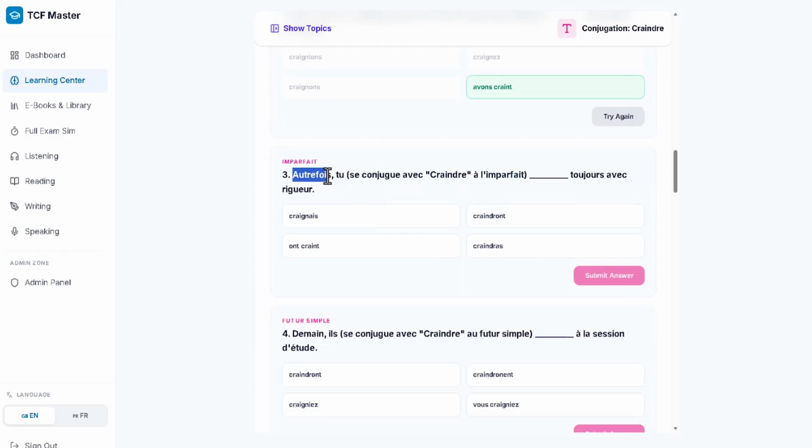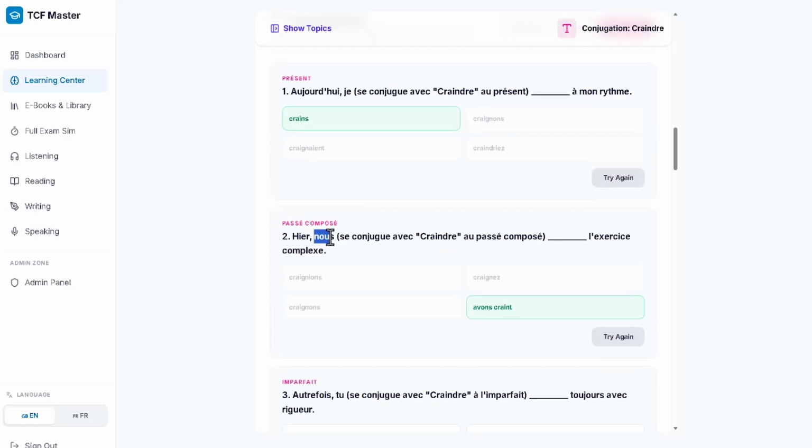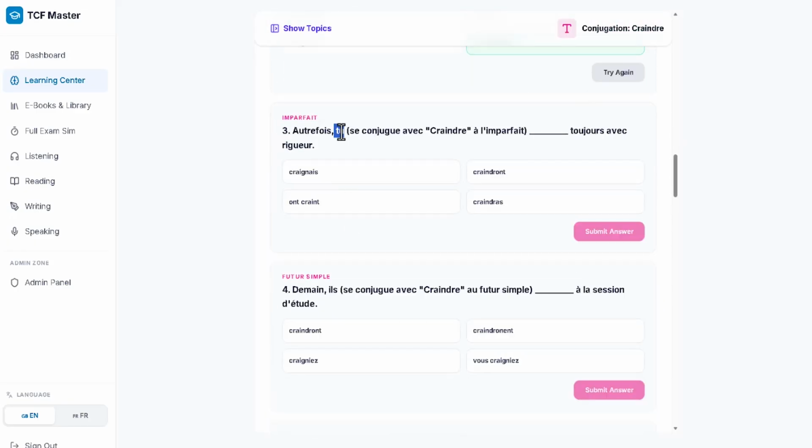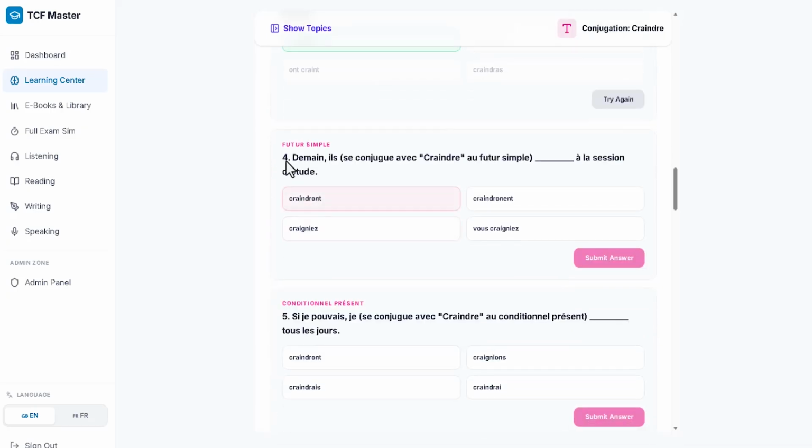Now, autrefois, tu. Don't forget, the subject is very important, because when you come to this place, you see you have nous. So my conjugation must be based on what? Based on the subject. You understand? The verb must agree with the subject. Very, very important. So you have here tu. Tu imparfait with craindre, that will be what? Tu craignais. Voilà. Vous voyez? That's it. So let's come down here.